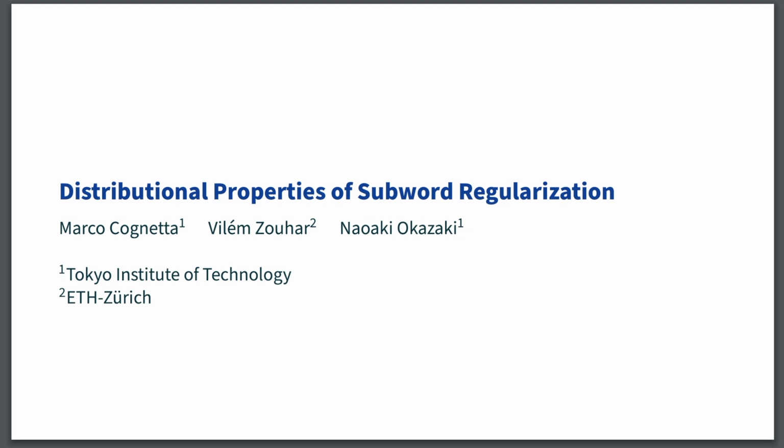Hello. Today I'll talk to you about distributional properties of subword regularization. However, maybe a better summary of this talk is more like uniformly sampling tokenizations is better than dropout. This was joint work with Willem Zohar and Naoaki Okazaki.